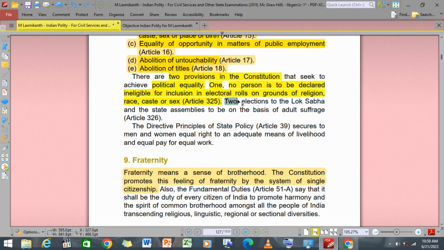And the second one, that elections to the Lok Sabha and the State Assemblies are to be based on adult suffrage, Article 326. The Directive Principle of State Policy, Article 39, secures to men and women equal rights and adequate means of livelihood. All right.